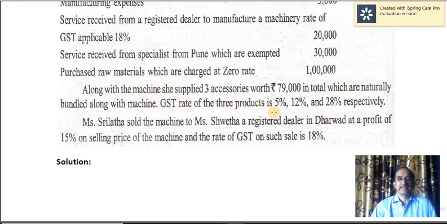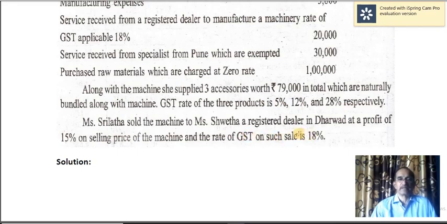And in this case, the GST rate to be taken is that applicable to primary supply or principal supply. Here principal supply is machinery, and the rate applicable to that is 18%. So we are not to take 5%, 12%, 28%. Rather, we have to take the percentage which is applicable to principal supply.